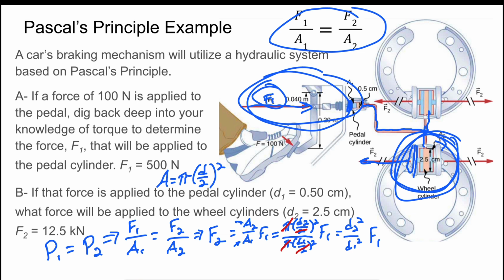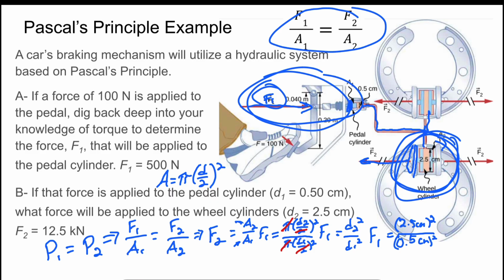That will equal the force exerted on the brakes by the wheel cylinders. So you take those numbers, and d2 is 2.5 centimeters. I can leave these in centimeters if I wanted to, because the centimeter squared on the top is going to cancel out with the centimeter squared on the bottom. So we don't need to convert those into meters if we don't want to.